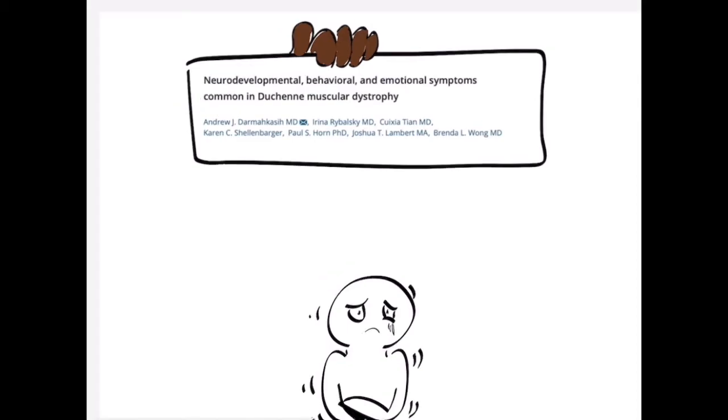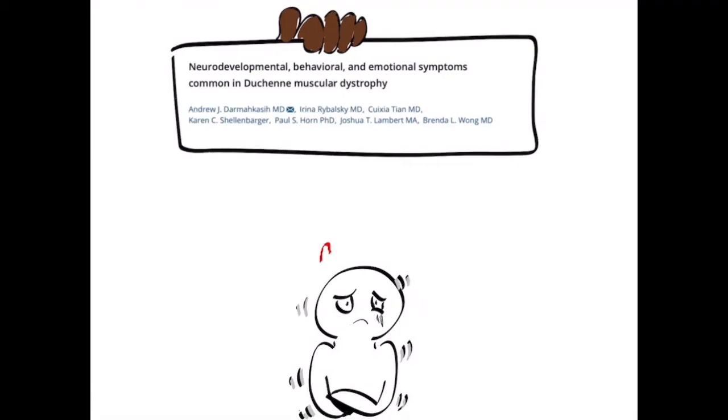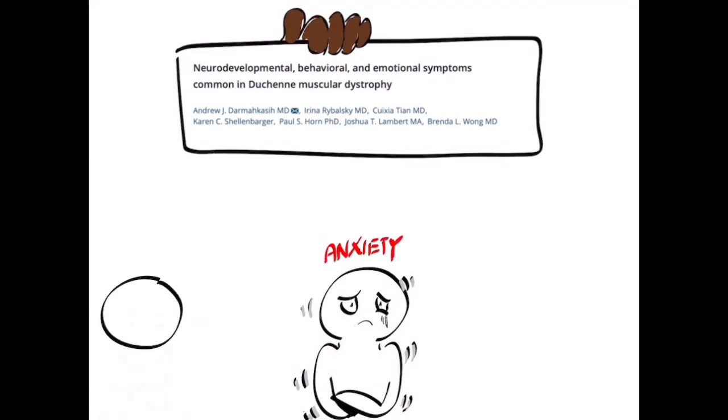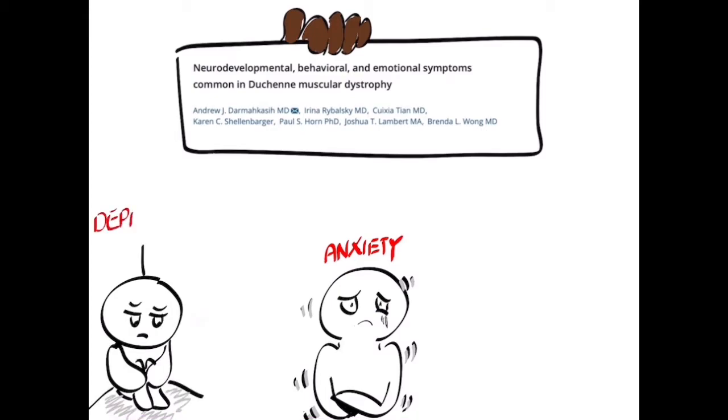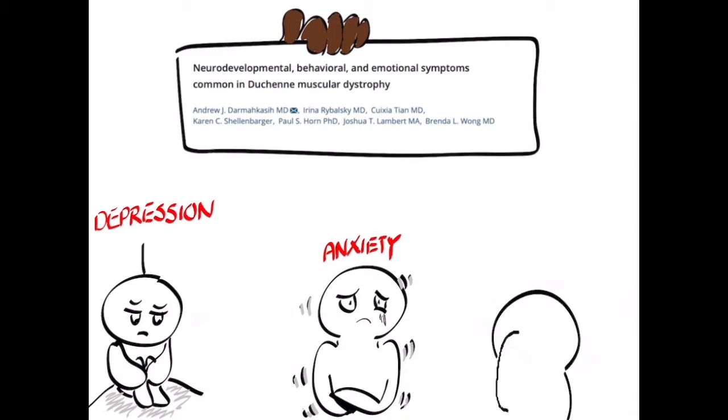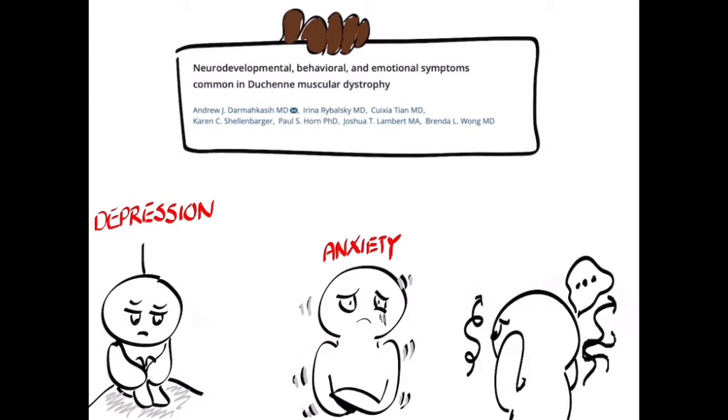In addition to that, Zaki and colleagues found a high prevalence of emotional and behavioral problems in the 87 males with DMD. About 25% of the participants had scores in the clinical range for internalizing problems which manifested as anxiety, depression, and obsessive-compulsive disorder behavior. Furthermore, 1 in 6 scored in the clinical range for externalizing behavioral problems. And while these internalizing and externalizing problems are not directly related to a specific genotype, they observed that these were more common in males with a mutation at the 3' end of the dystrophin gene.